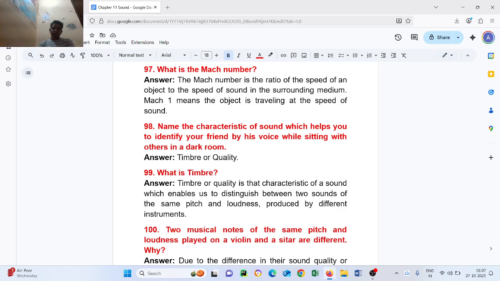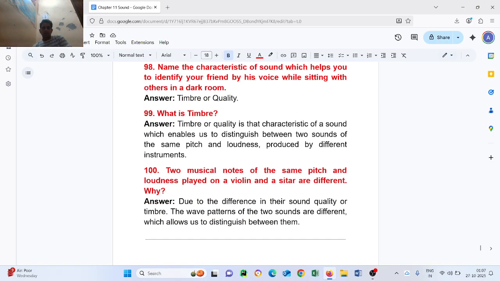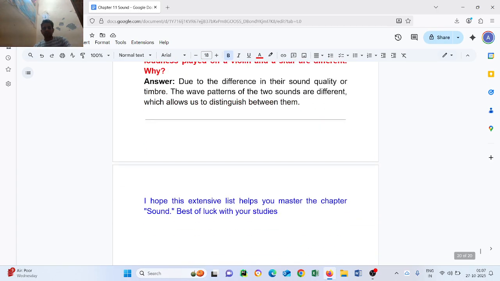Question number 100. Two musical notes of the same pitch and loudness played on a violin and a sitar are different. Why? Due to the difference in their sound quality or timbre, the wave patterns of the two sounds are different, which allows us to distinguish between them.